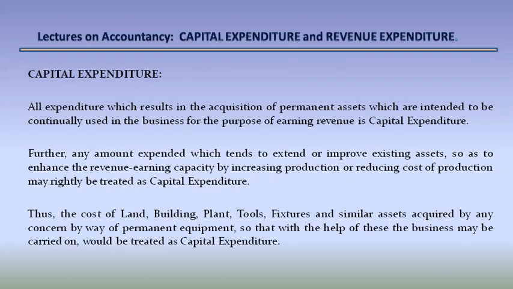All expenditure which results in the acquisition of permanent assets which are intended to be continually used in the business for the purpose of earning revenue is capital expenditure. Further, any amount expended which tends to extend or improve existing assets so as to enhance the revenue earning capacity by increasing production or reducing cost of production may rightly be treated as capital expenditure. Thus, the cost of land, buildings, plant, tools, fixtures, and similar assets acquired by any concern by way of permanent equipment, so that with the help of this the business may be carried on, would be treated as capital expenditure.